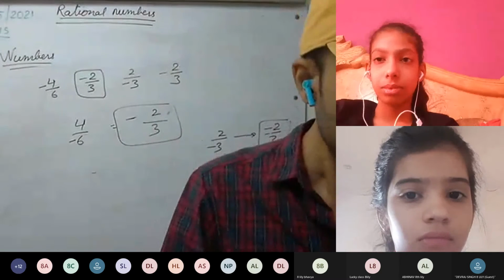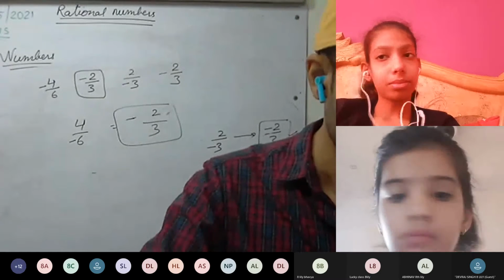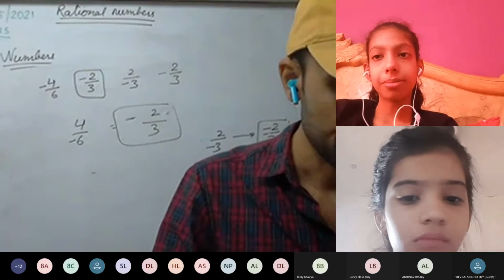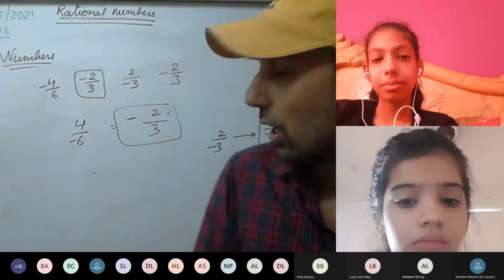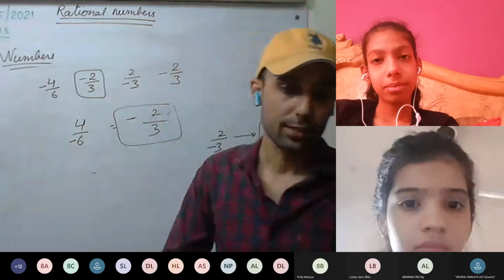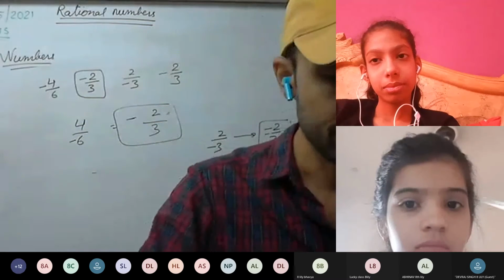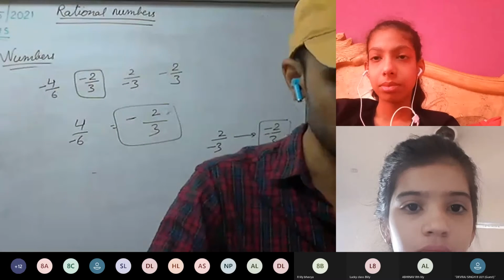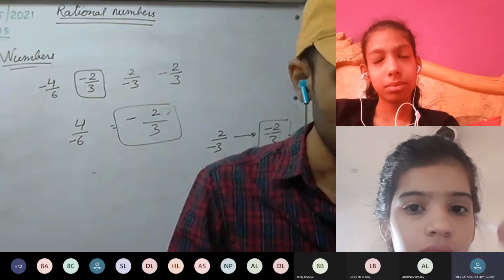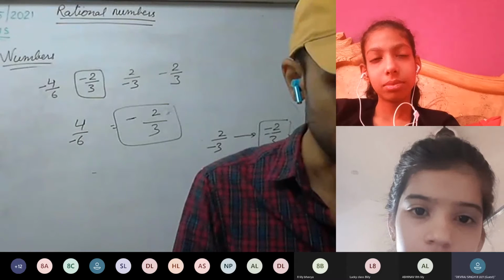So any doubt till now? No, sir. Okay, after 2 or 3 classes we'll be a little bit fast. We'll increase our pace. I'll be slow for these 2-3 days. So tomorrow we'll be doing the operations on rational numbers.